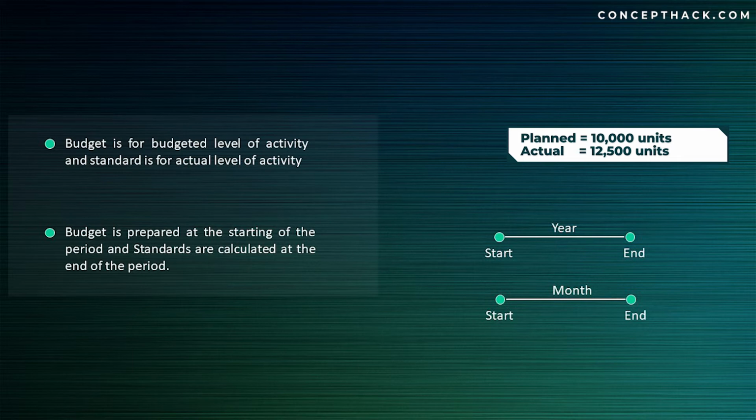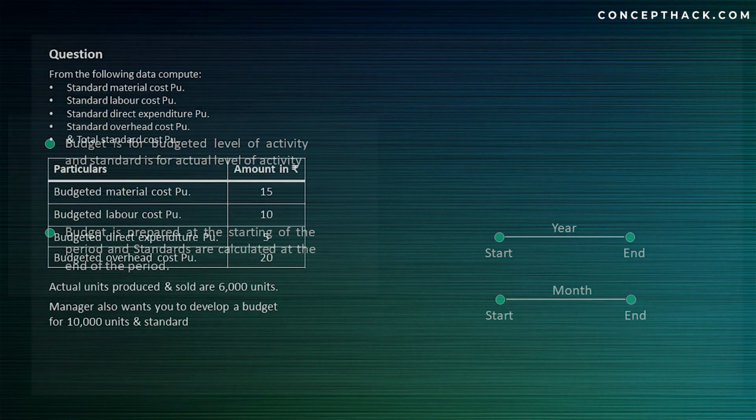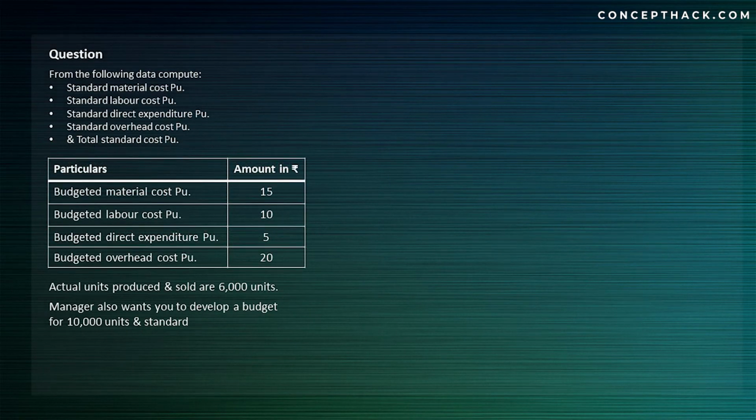Now let us see a detailed example where we will calculate budget and standard. So from the following data, we need to calculate standard material cost per unit, standard labor cost per unit, standard direct expenditure per unit, standard overhead cost per unit, and total standard cost per unit. So they have provided us all the budgeted data.